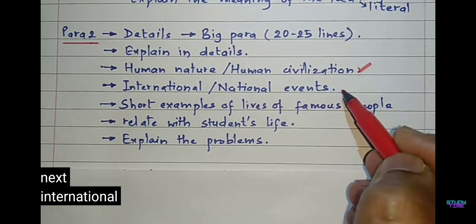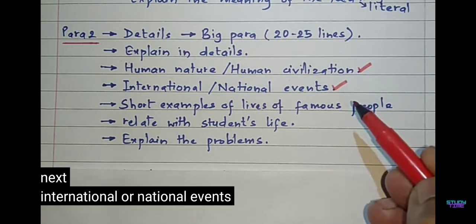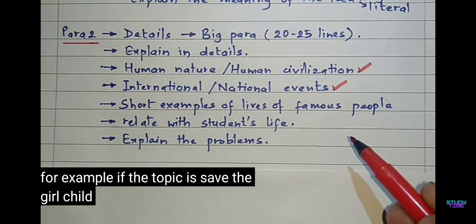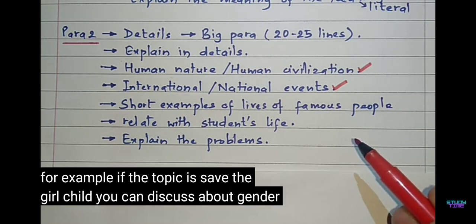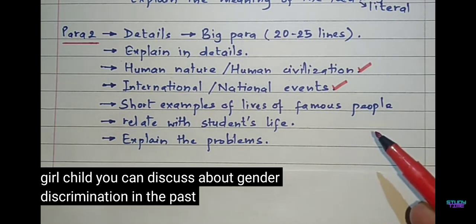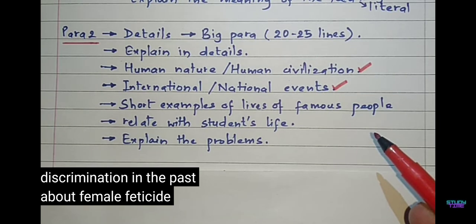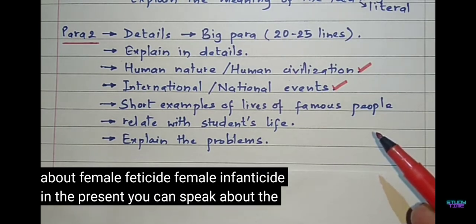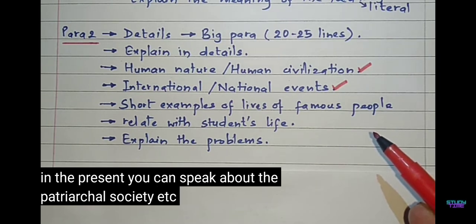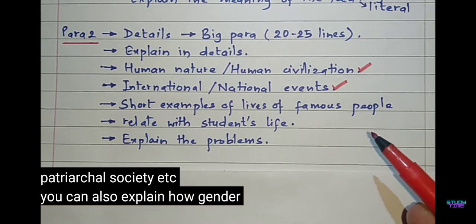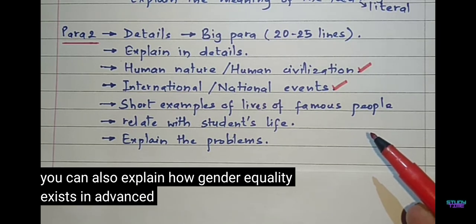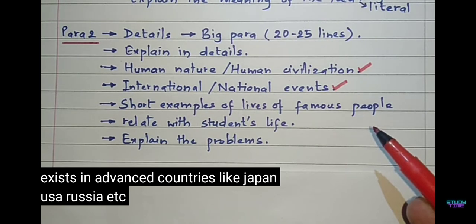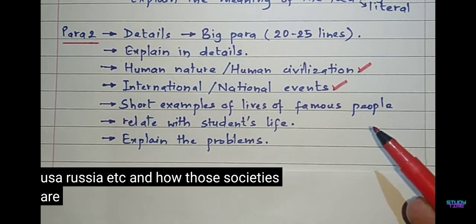Next, international or national events. For example, if the topic is save the girl child, you can discuss about gender discrimination in the past, about female feticide, female infanticide in the present. You can speak about the patriarchal society, etc. You can also explain how gender equality exists in advanced countries like Japan, USA, Russia, etc. and how those societies are advanced.